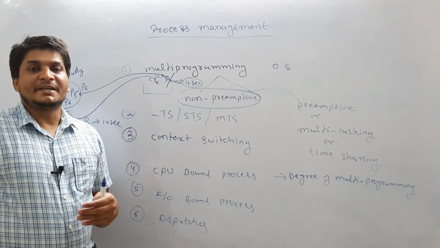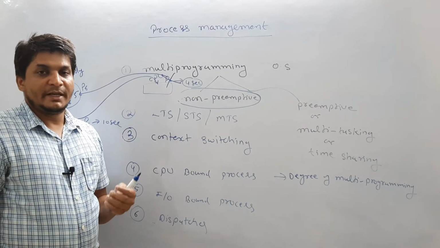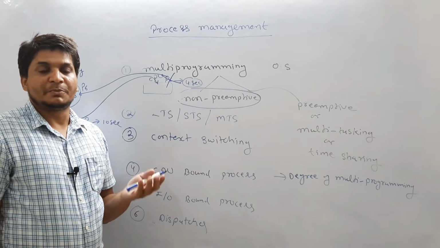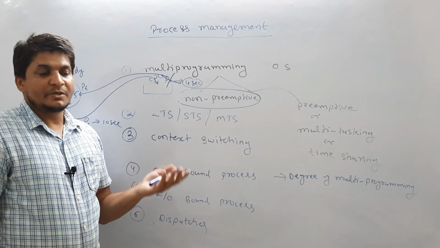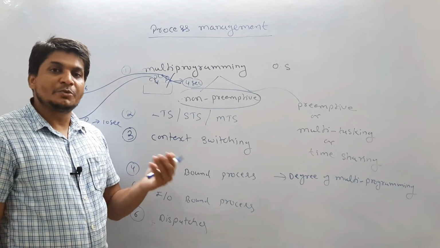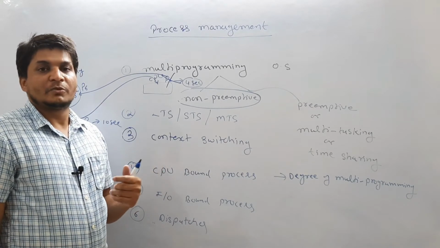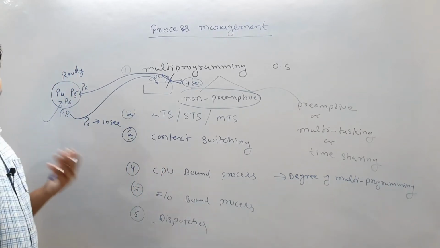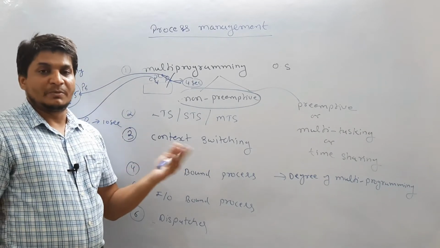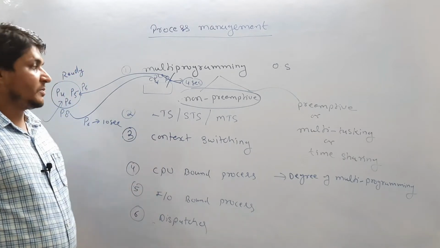It means that if a higher priority process comes, then a process running on the CPU that has the lowest priority cannot continue its execution. That process has to be preempted, the CPU will be taken from that process, and whichever process has the highest priority, the CPU will be given to that process. So that is the preemption concept.